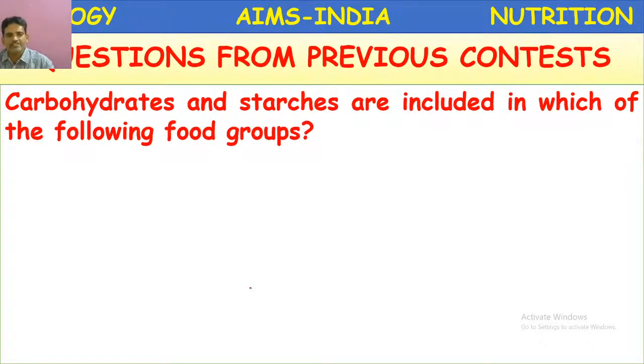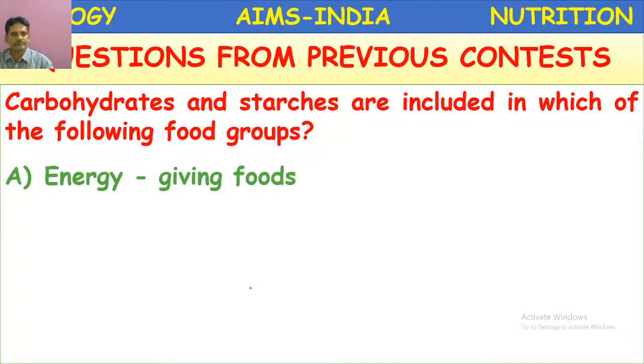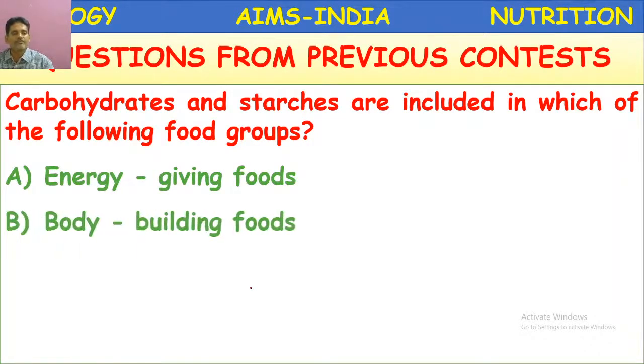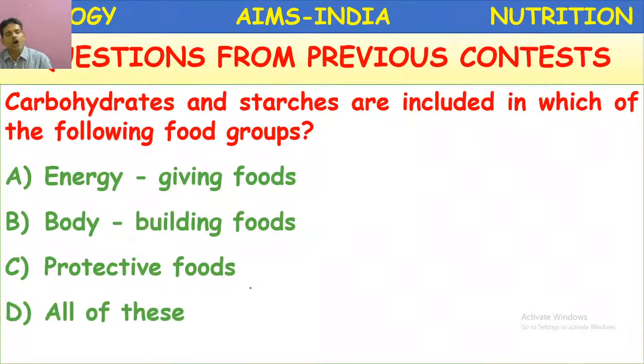Carbohydrates and starches are included in which of the following food groups? Energy giving food groups, bodybuilding food groups, protective food, all of these. Here, carbohydrates and starch, both are same.